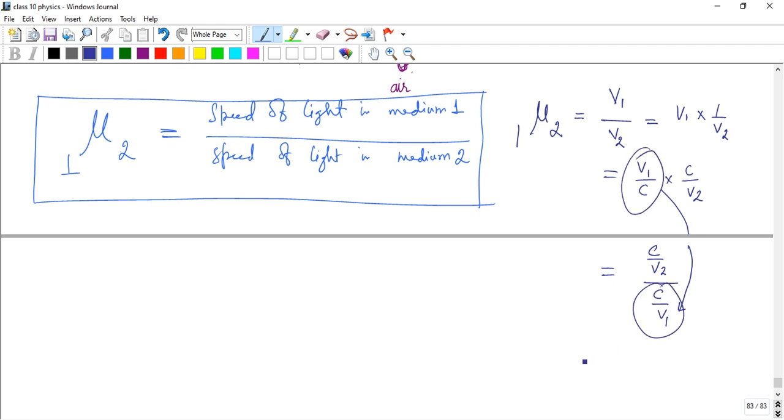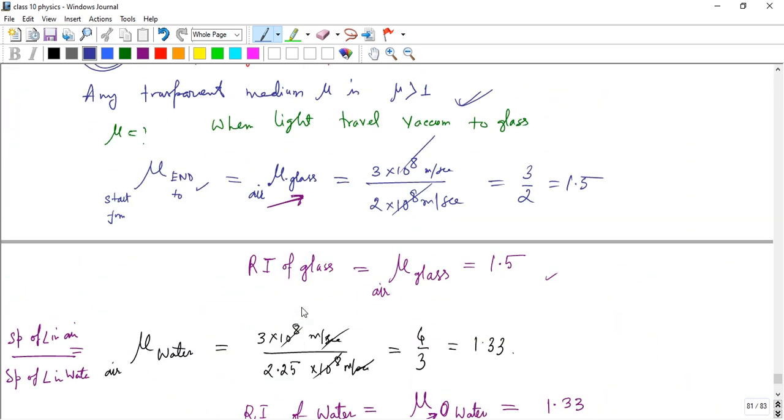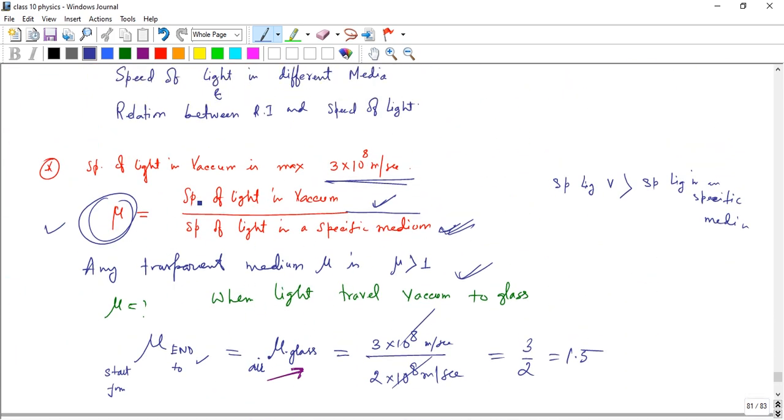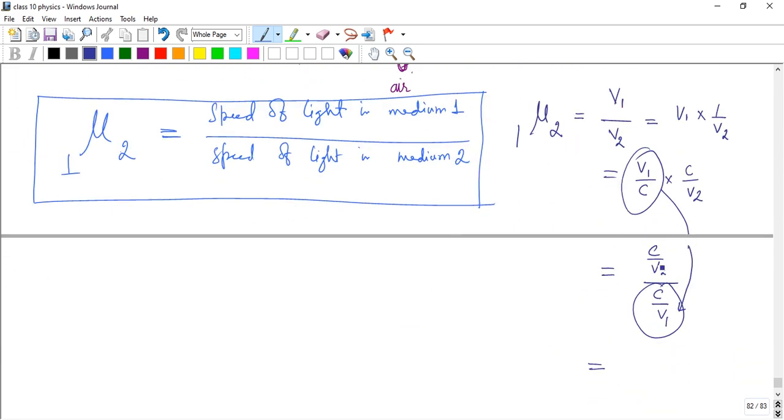And C by V2, we know from the basic refractive index formula, it is speed of light in vacuum by speed of light in any specific medium. Here the speed of light in vacuum is C, so that is by the specific medium. So mu 2, that is equal to speed of light in air by medium 2, that is the refractive index of medium 2.